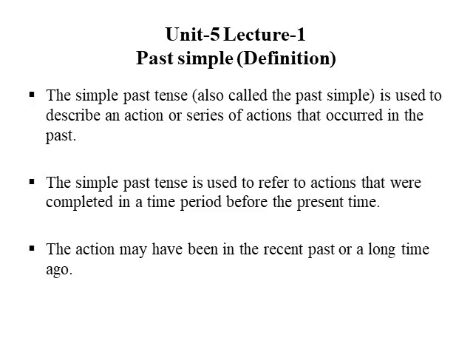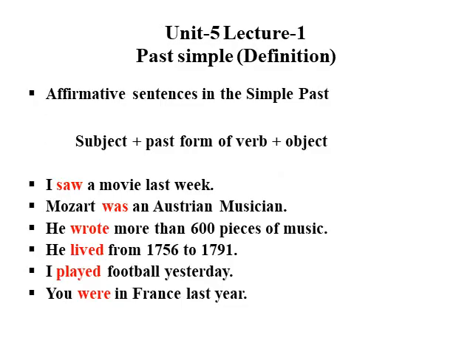The simple past tense is used to refer to actions that were completed in a time period before the present time. Before the present time, if anything happened in the past, to describe that we use the past simple tense. These happenings might be in the recent past or a long time ago. There are three types of sentences in the past simple: affirmative sentence, negative sentence, and question.